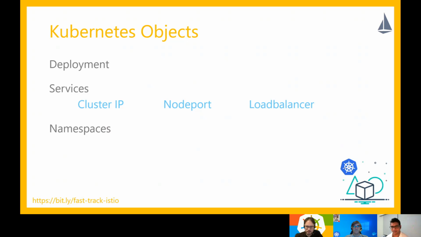One is cluster IP. So a service of type cluster IP will get a unique IP within the cluster. So any traffic that is routed to that IP reaches one of the target pods. Node port service opens a particular port on each of your nodes.